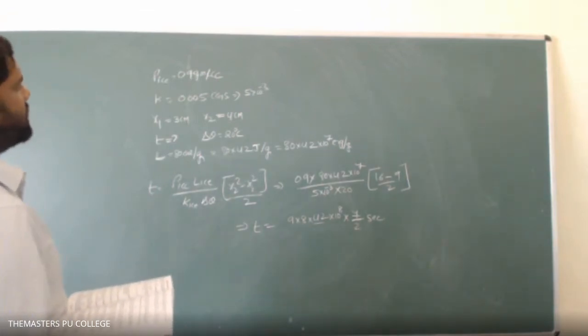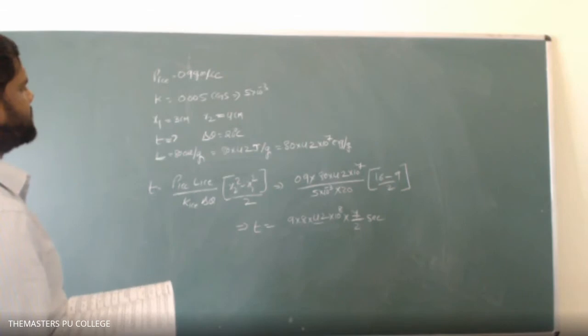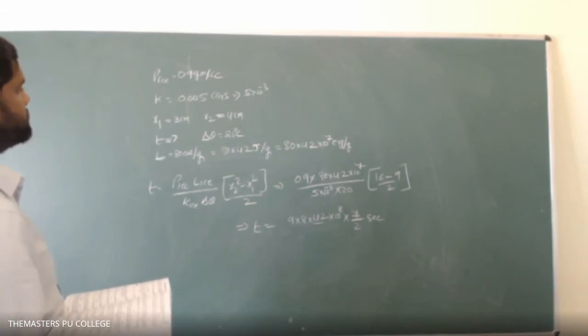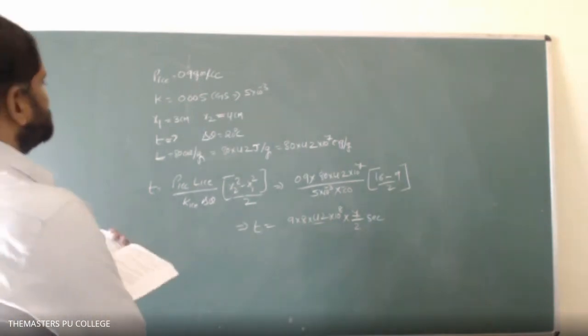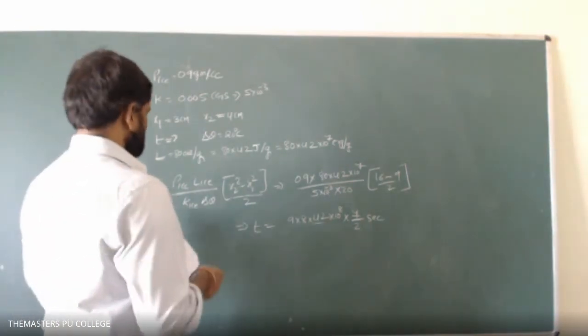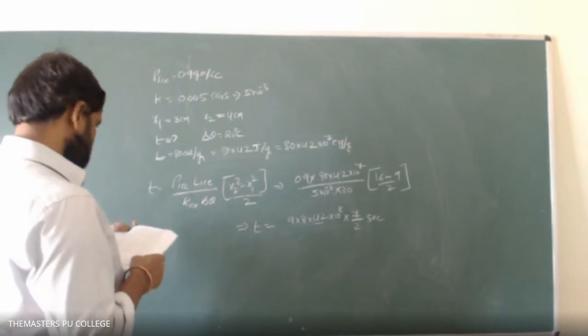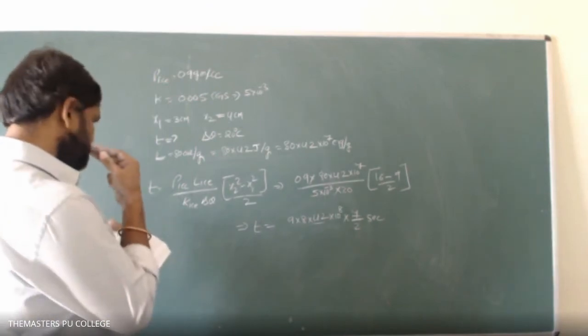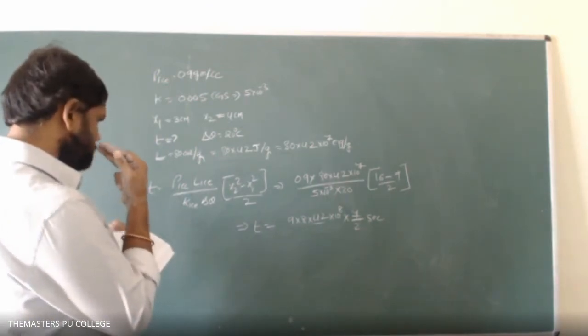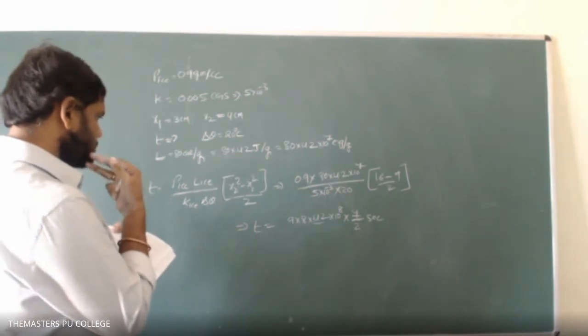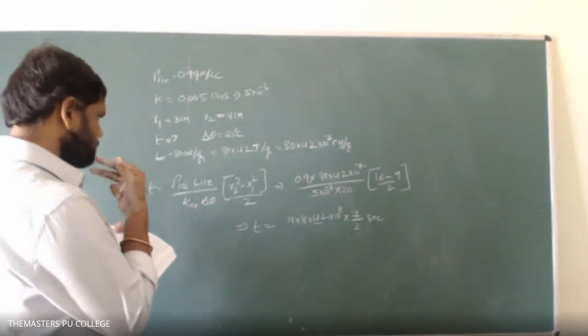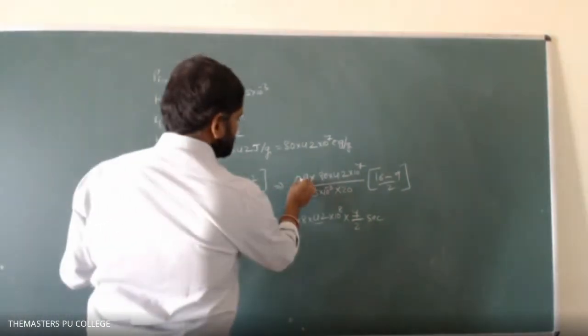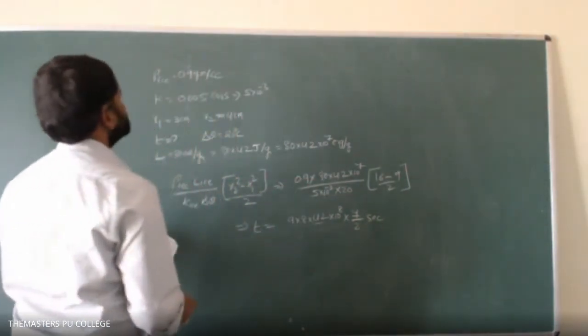Or else we need to convert all this into SI system. So we must do delta T. This is 0.9 gram per centimeter cube.